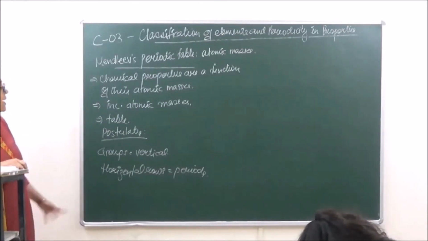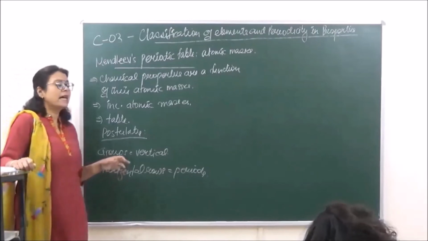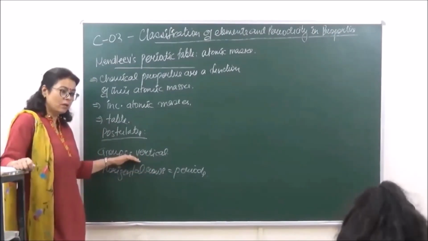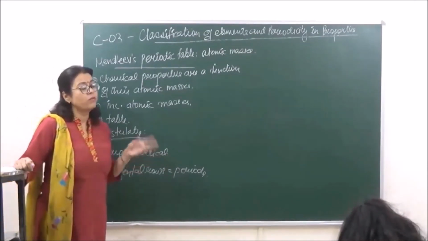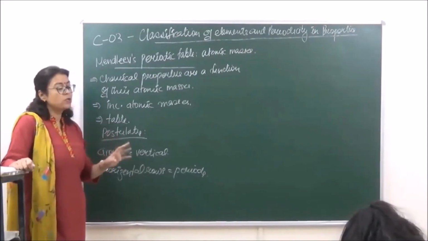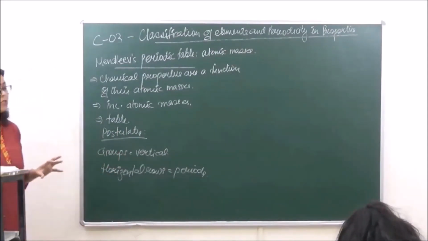He laid emphasis on the fact that all elements with similar properties should be placed in similar groups, and all those with dissimilar properties should be placed in different groups. This was the main objective of the table.